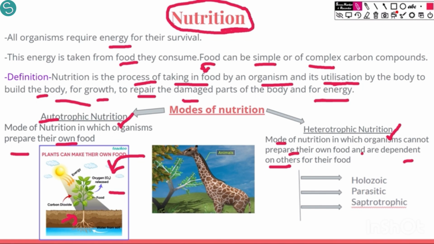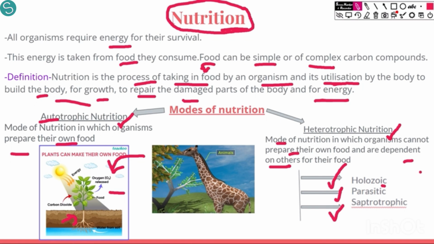Now heterotrophic nutrition can further be divided into three subparts, which are holozoic nutrition, parasitic nutrition and saprotrophic nutrition. What are all these? We will study in detail further ahead. But to give you a brief, holozoic nutrition is when an organism takes the complete food inside their body and then digests it. For example, human beings.